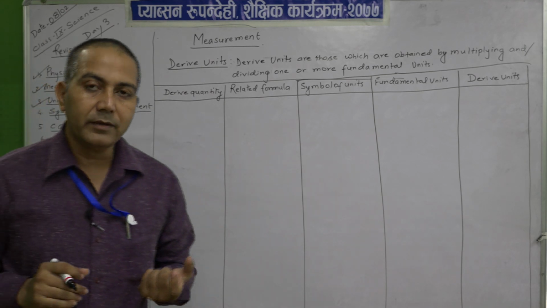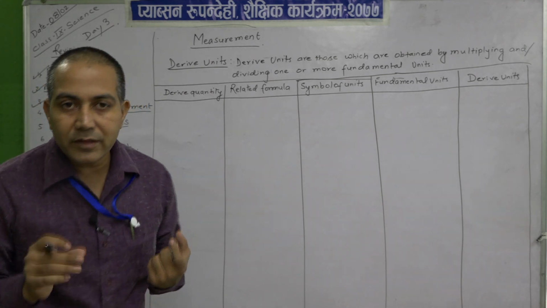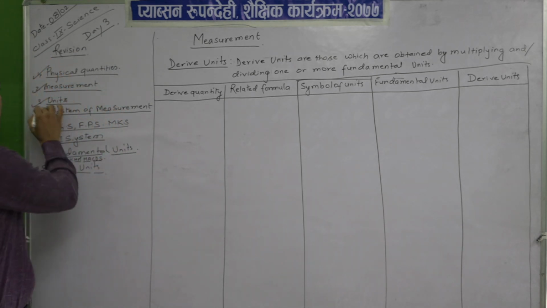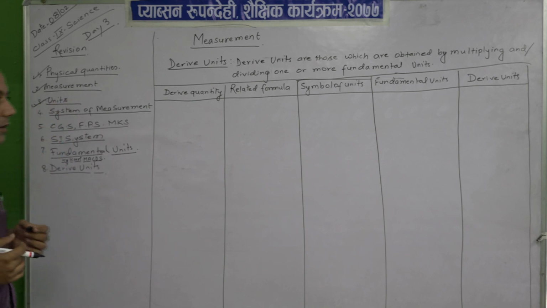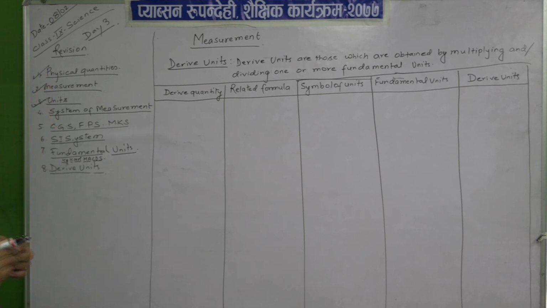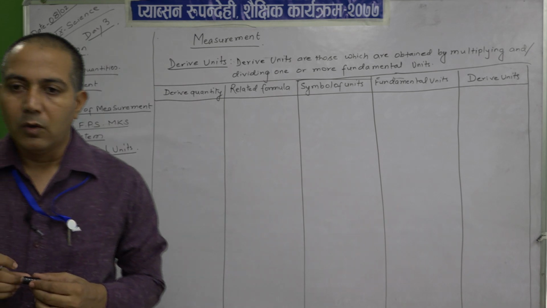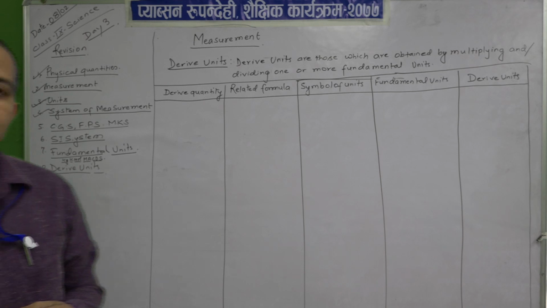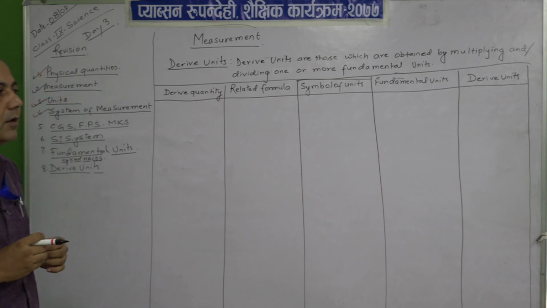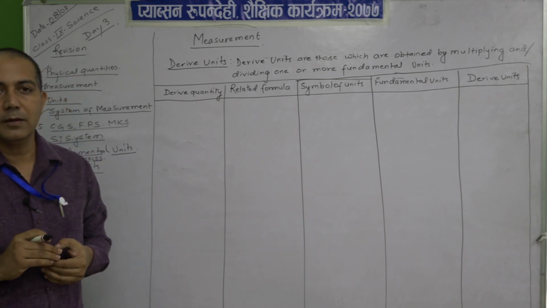Next one is the unit. We come to the topic, that is the unit. So, what does the unit mean? Yes, the unit is the suffix kept with the physical quantity, or it is the standard form that is used in the measurement, like kilogram, gram, etc. Then the next one is the system of measurement. I think you already remember what the system of measurement means. System of measurement means the way how things are being measured.